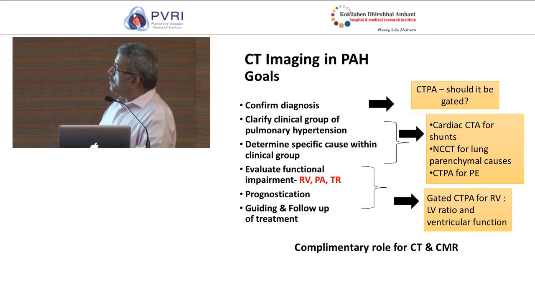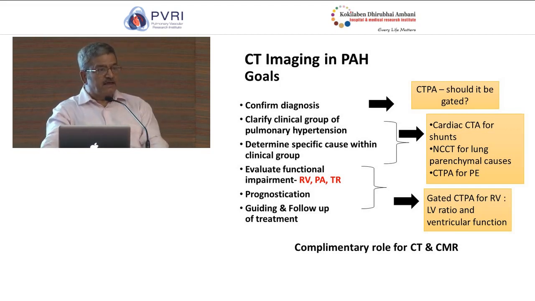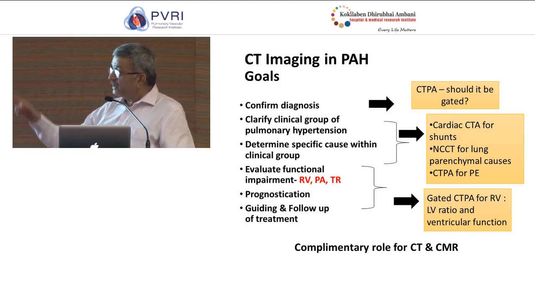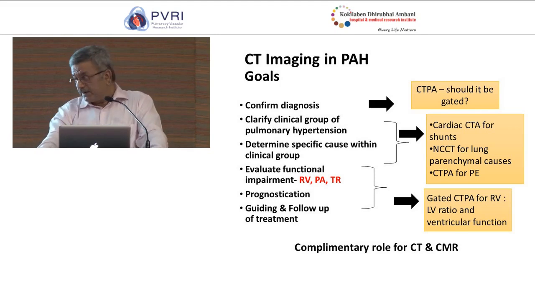For this, we do a CT which is gated. This gated CT can exclude pulmonary thromboembolism in an appropriate clinical setting. And the lung windows can identify problems at the capillary level or at the alveolar level. We can use CT for prognostication of the outcome, and we can use CT for guiding and for follow-up after therapy.